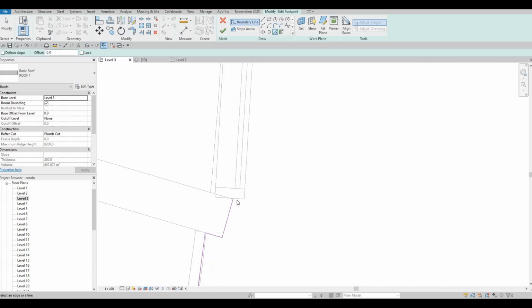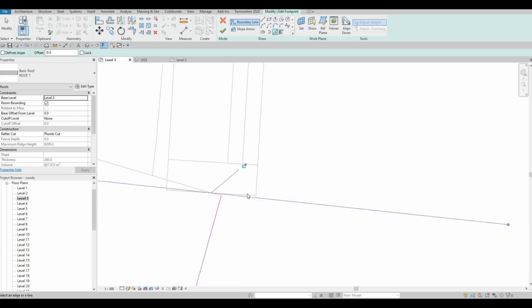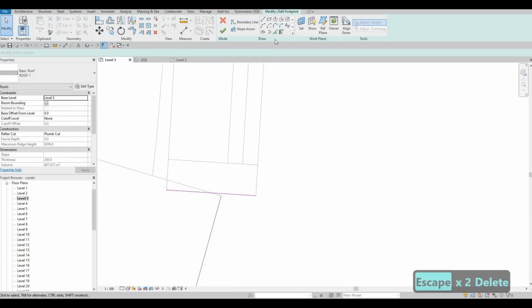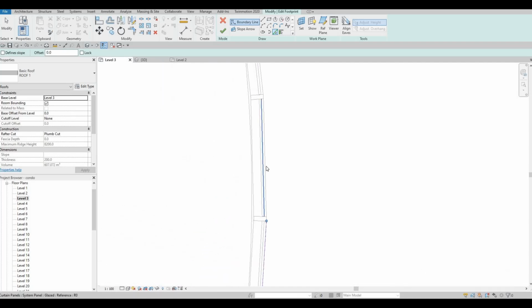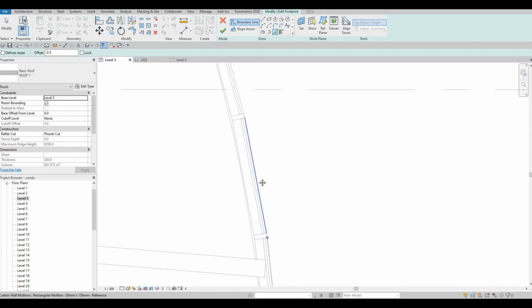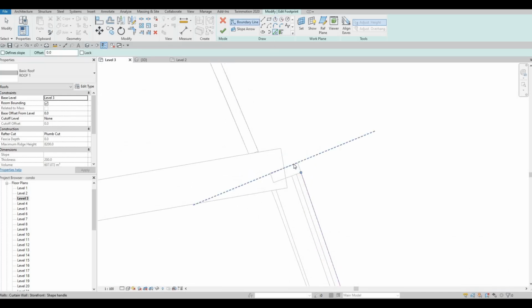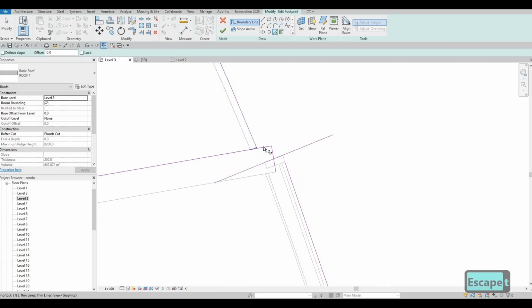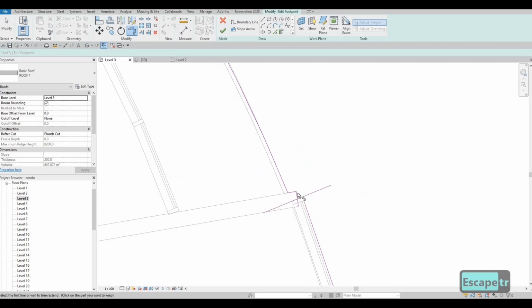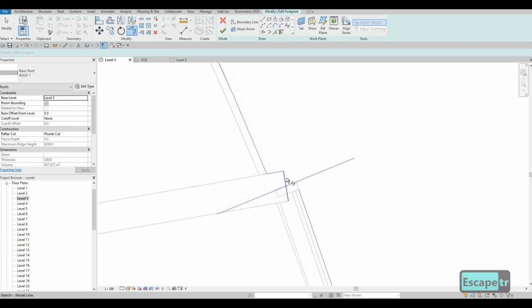Okay, and then pick this again, or this one. Delete this, and then keep on clicking, and then we're gonna trim that later on. Let's try and do that. So I'm just checking.